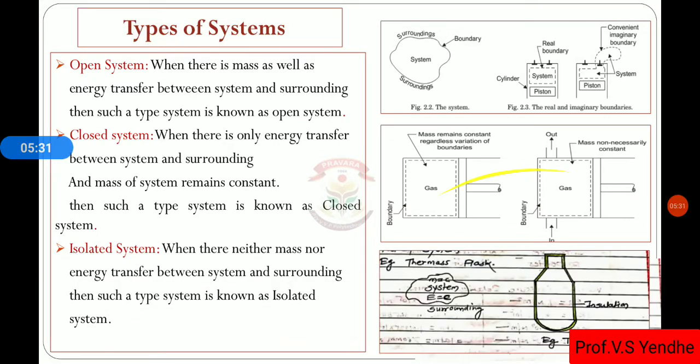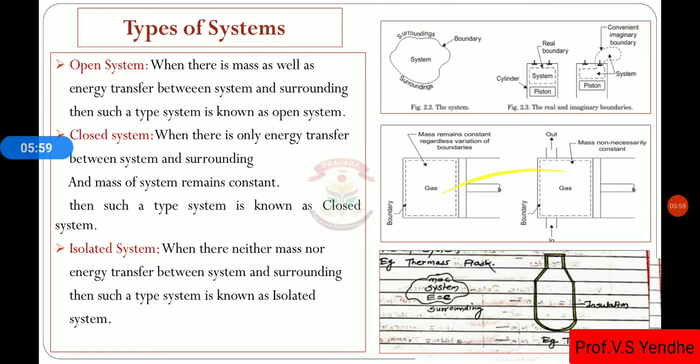Then types of system. As we know, there are three types: open system, closed system, isolated system. These types depend on the transfer of mass as well as energy across the boundary of a system and surrounding.